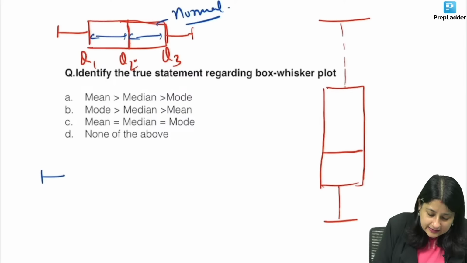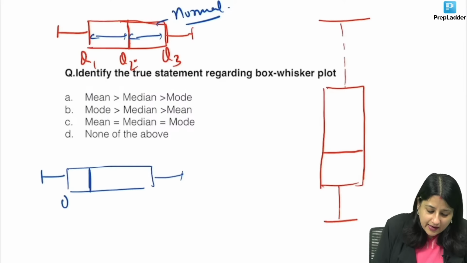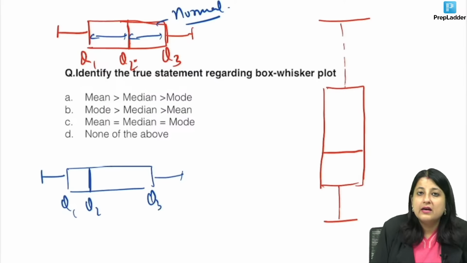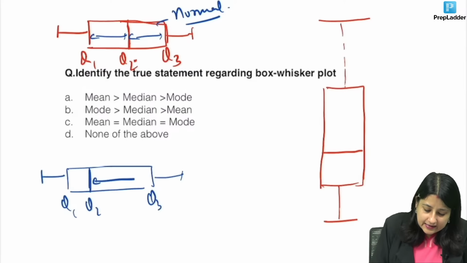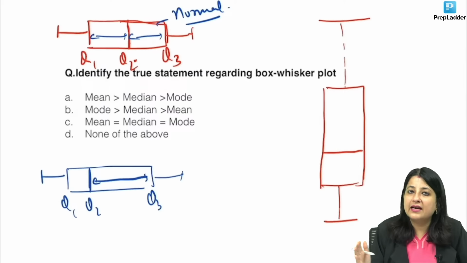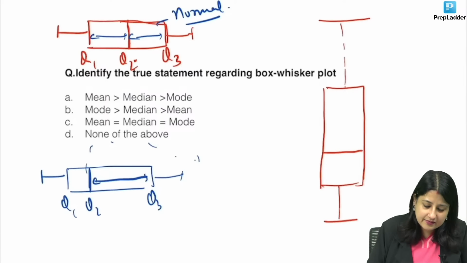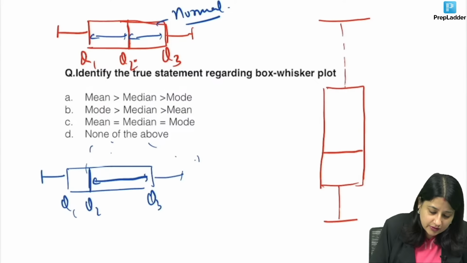But in case in the exam you get an image like this, where can you see the gap more? Where is the gap more, guys? It's more on the right hand side. So this is a skewed observation. The gap is more on the right side, so this is right sided skewness.